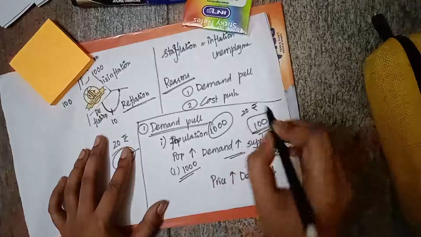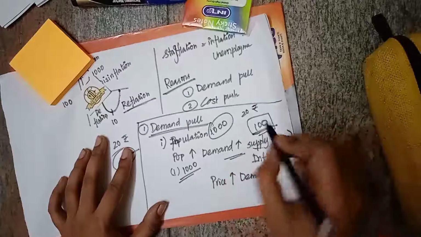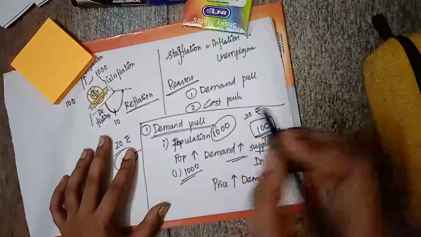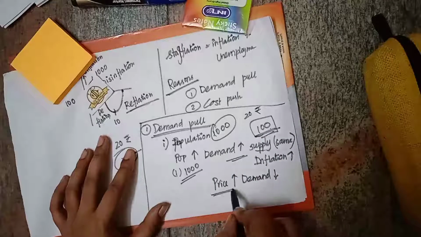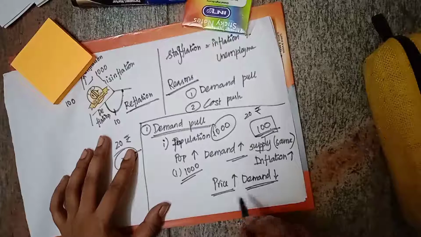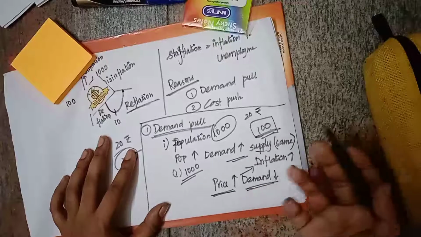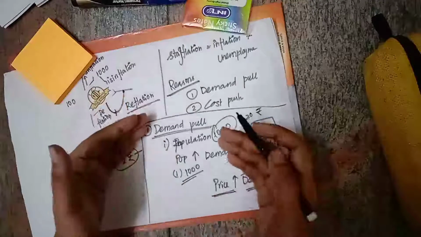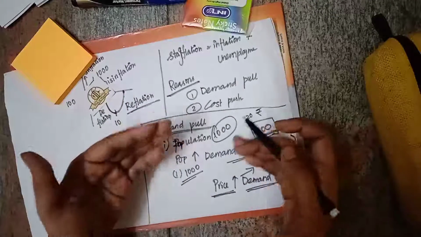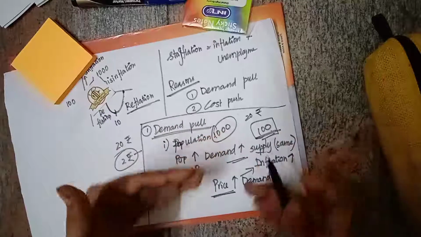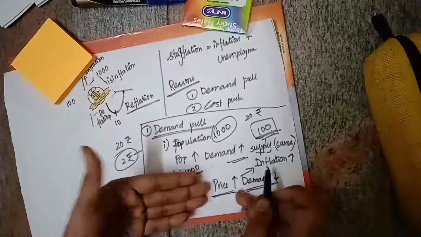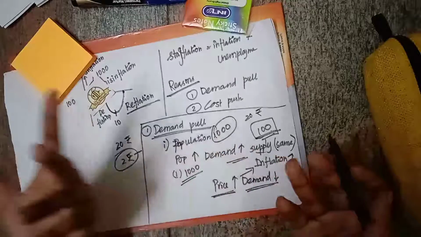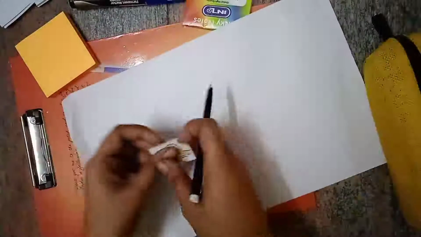So now there is a shortage of onions. During this shortage, suddenly they will increase the price of the onions. So by this increase in price, suddenly the demand will fall down, and it causes inflation. So this is what is seen in population. So if there is a population increase, suddenly demand will increase. If there is an increase in demand and the supply is the same, suddenly they will increase the price. By the increase in price, the demand will fall down, and this will cause inflation. So this is one thing. And another one is government increases the expenditure.